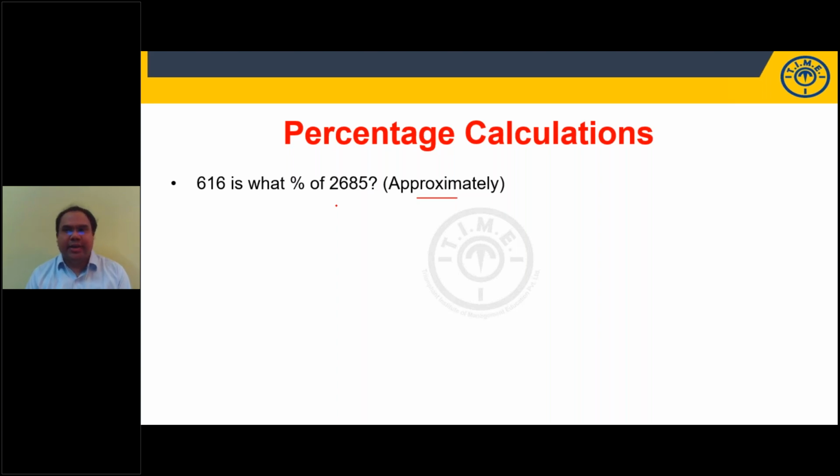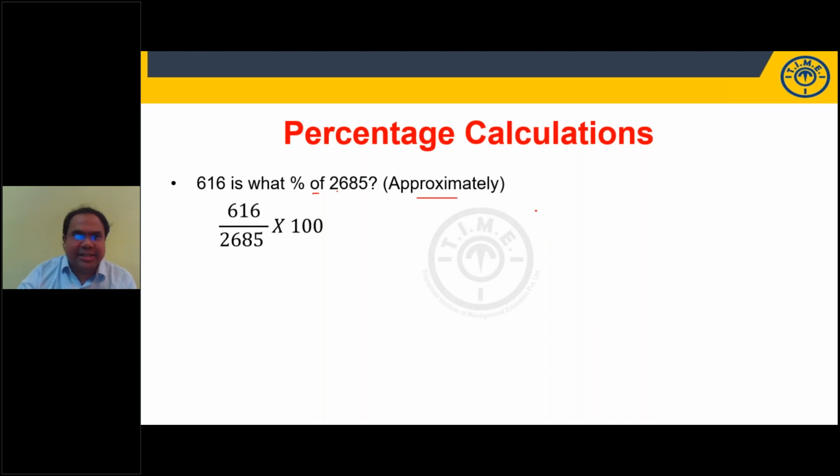First, don't use a calculator, please. 616 is what percentage of 2685? Anything that follows "of" should be in the denominator, students. 16,540. Kavita, it is not. I want the percentage. It forms what percentage, not value. Just check.